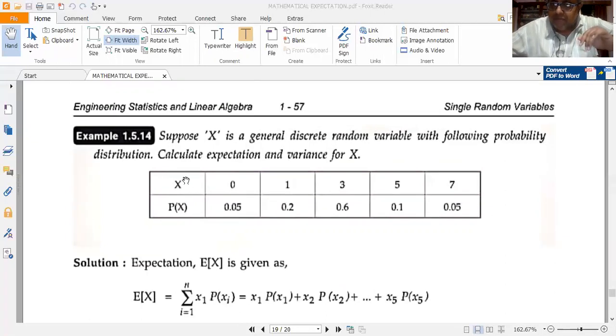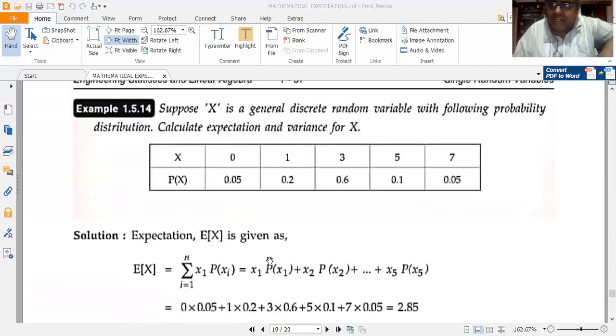A random variable can take negative as well as positive values, but a discrete random variable should take only positive integers or negative integers. A discrete random variable can take positive integers or negative integers, but it cannot take positive and negative fractions. It cannot take positive and negative decimal numbers. So I have to be very careful here. So this is a DRV as given in the problem. x takes only integral values. So that's why x ought to be a DRV.